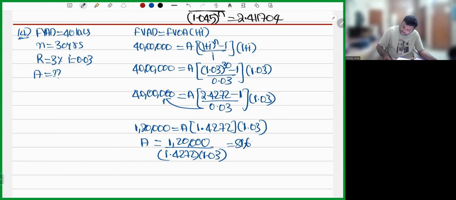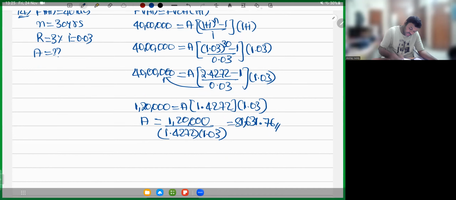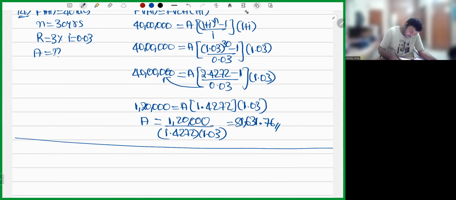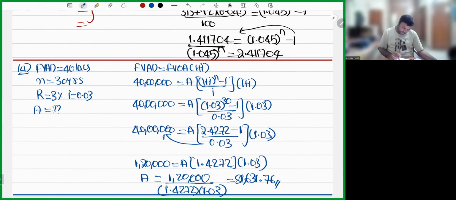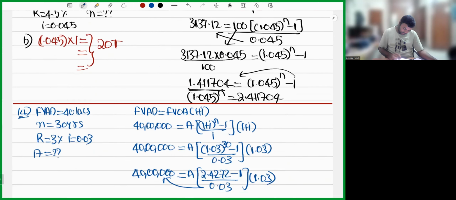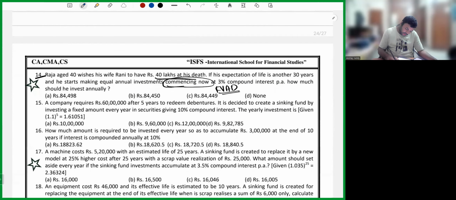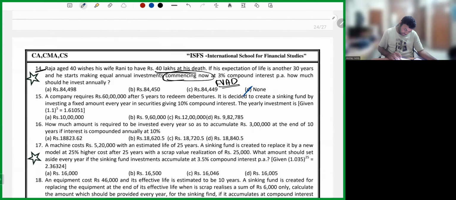81,631.76. So it's not there in the option. It's not there because the answer is none. That's the reason it's not there in the option. So what's the answer, my dear friends? Question number 14. Answer is none of this.